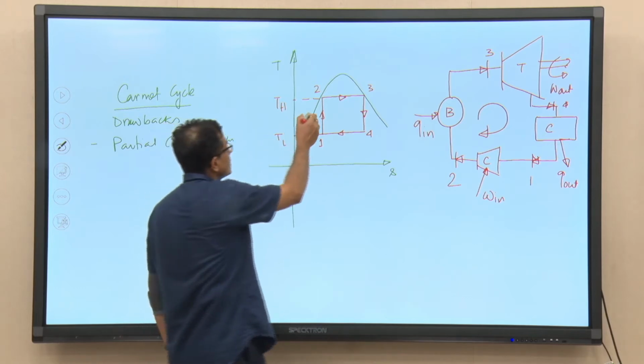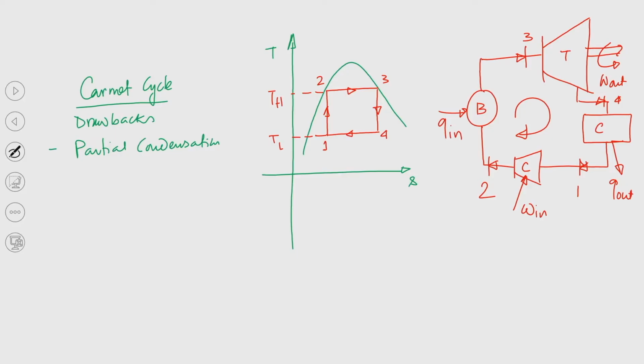So, this is the saturated liquid line, this is the saturated vapor line, and this is the critical point. These two lines meet together and that is the critical point.